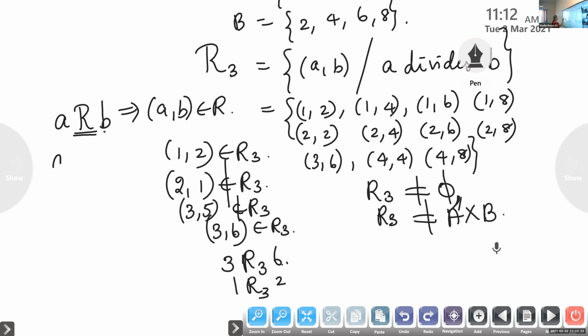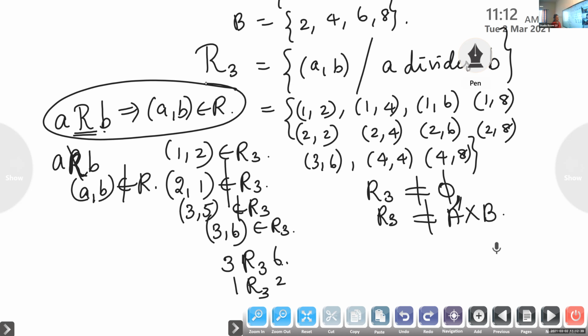Suppose A is not related to B. So (A, B) we write as does not belong to R. Belongs means we use the notation ARB, and ARB means A is related to B. So two types we have now learned. Which are the two types?